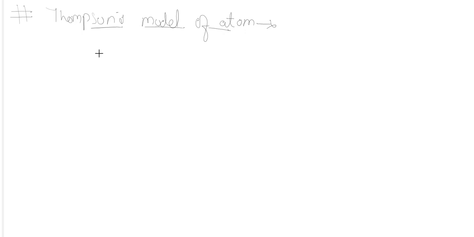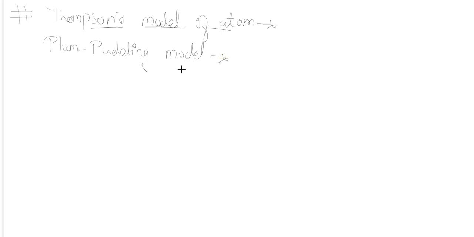Okay, J.J. Thomson, his name was J.J. Thomson. He did an experiment, and according to that he proposed a model of the atom, which was also known as the plum pudding model.